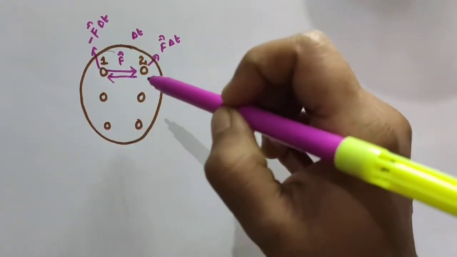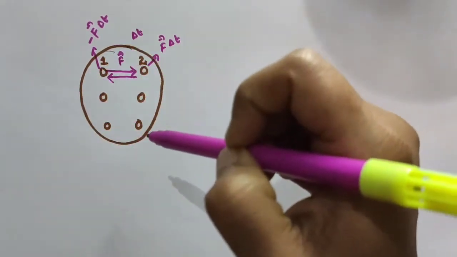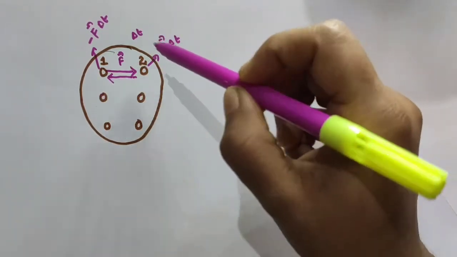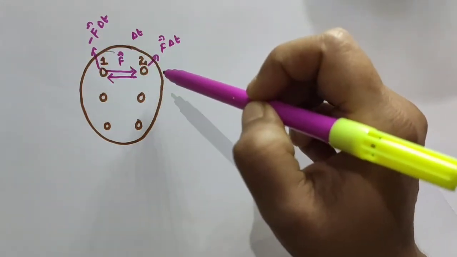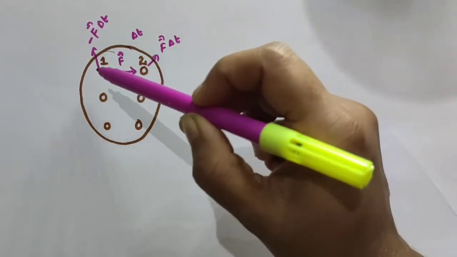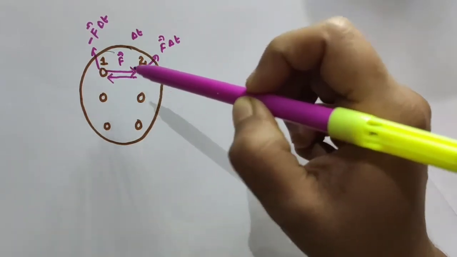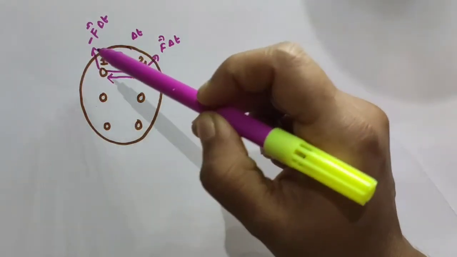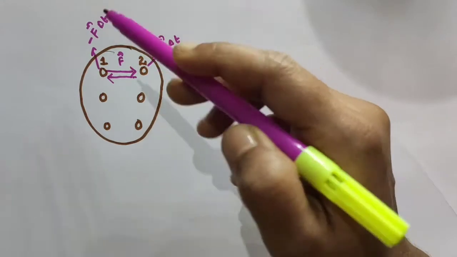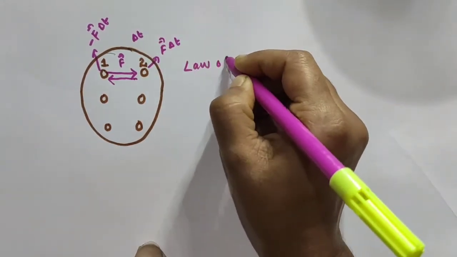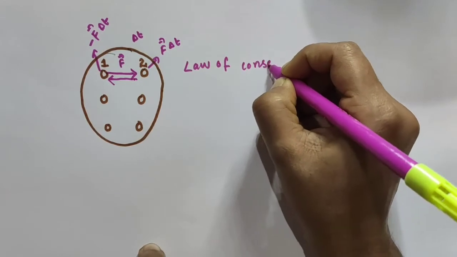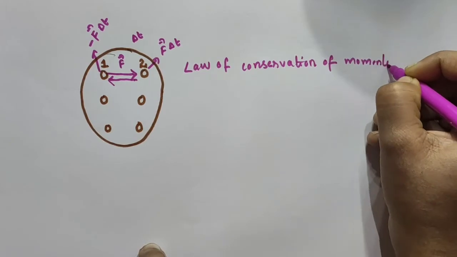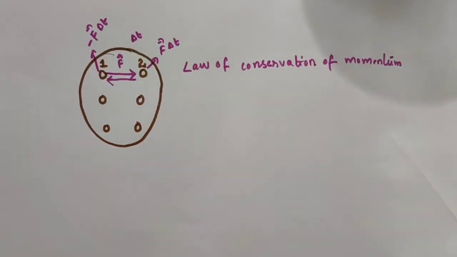Thus, in an isolated system, which means no external force acts on the system, the mutual forces between pairs of particles in the system can cause momentum change in the individual particles. But since the mutual forces for each pair are equal and opposite, the momentum changes cancel in pairs and the total momentum remains unchanged. This fact is known as the law of conservation of momentum.